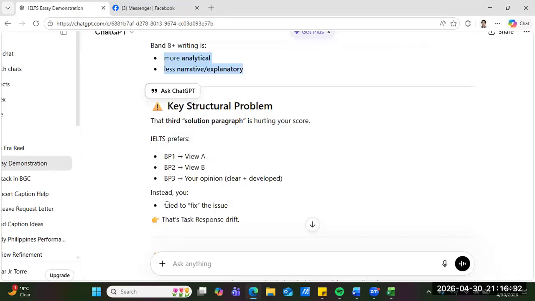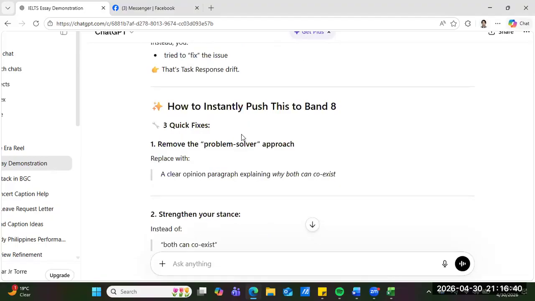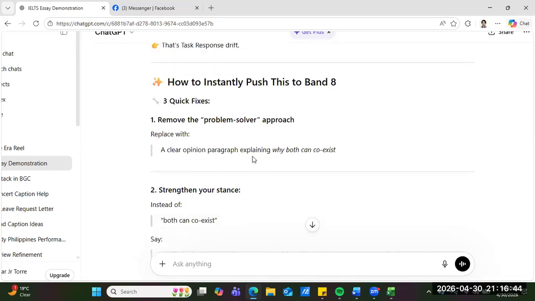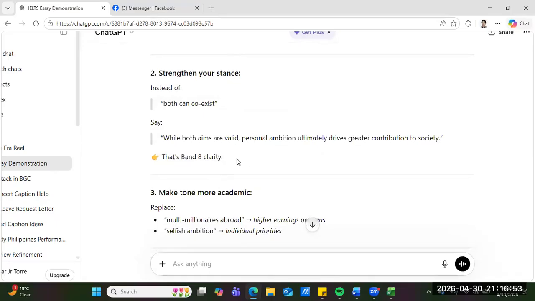How to instantly push this to Band 8? Remove the problem solver approach. Replace with a clear opinion paragraph. Strengthen your stance. Both can coexist. Make the tone more academic. But that's already a high score, guys.